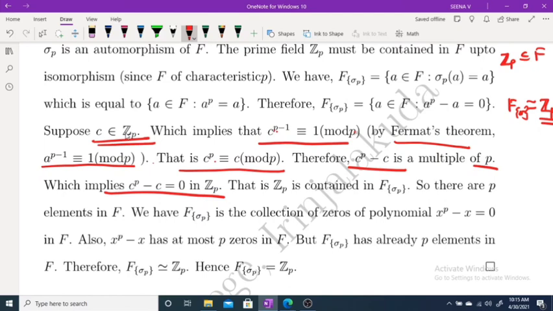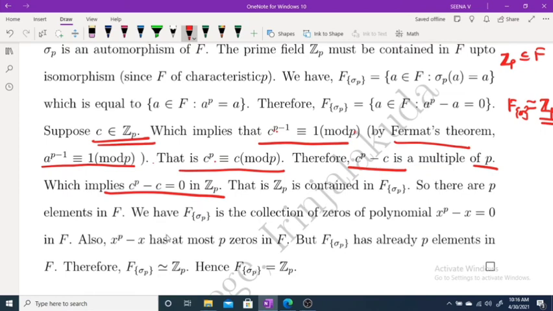If you take any C belongs to Z p, then C raised to p minus C equal to 0 in Z p, so C must belong to F sigma p. That means Z p is contained in F sigma p. So there are p elements in F sigma p, because clearly Z p contains p elements.